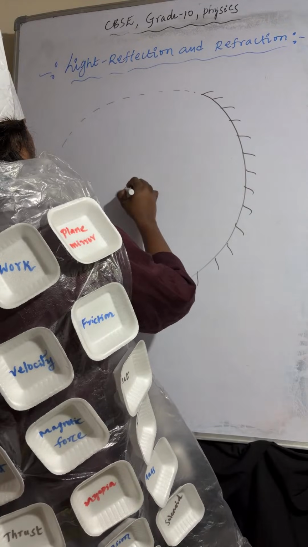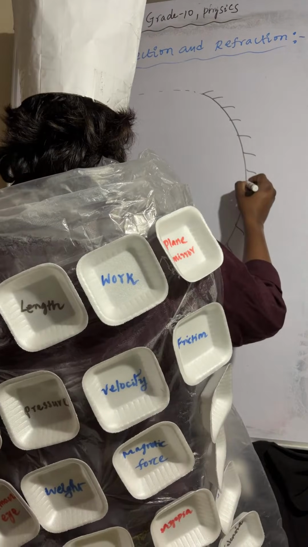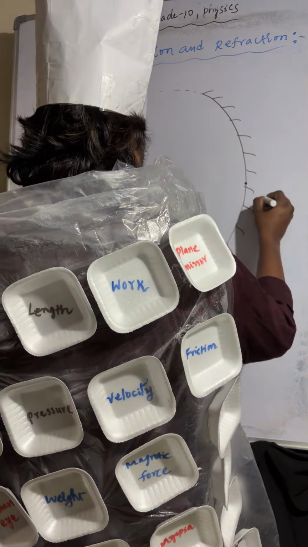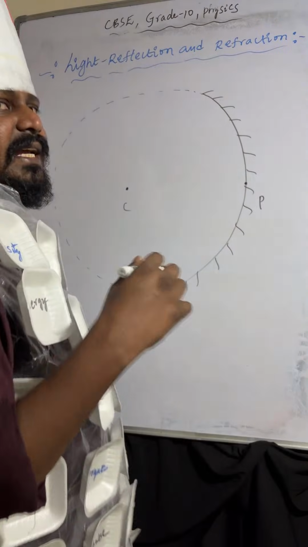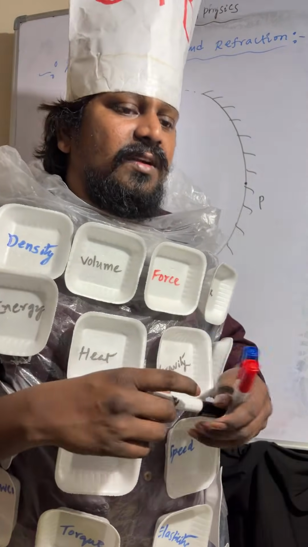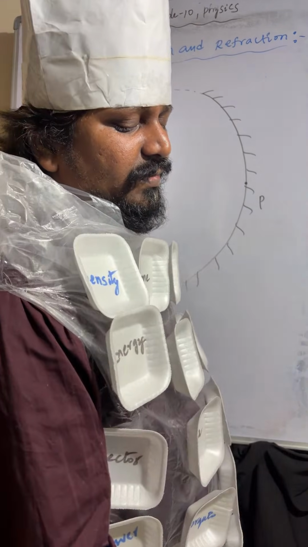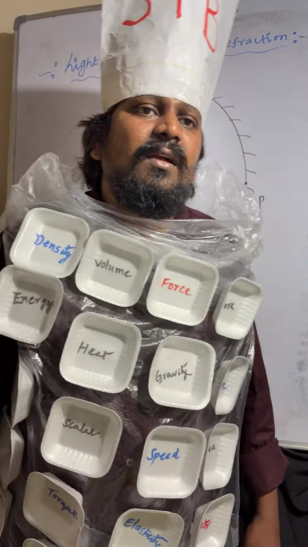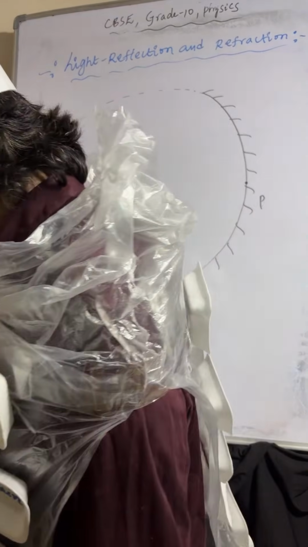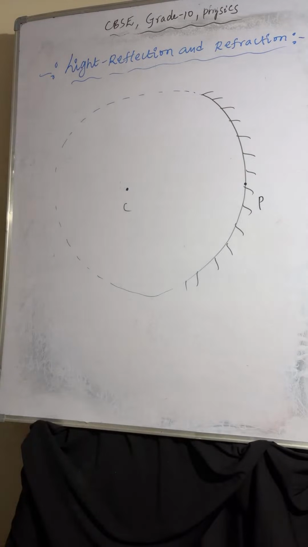This is the center of the imaginary sphere of which the mirror is a part, called the center of curvature. The midpoint of the mirror is called the pole. The line joining the center of curvature and pole is called the radius of curvature.